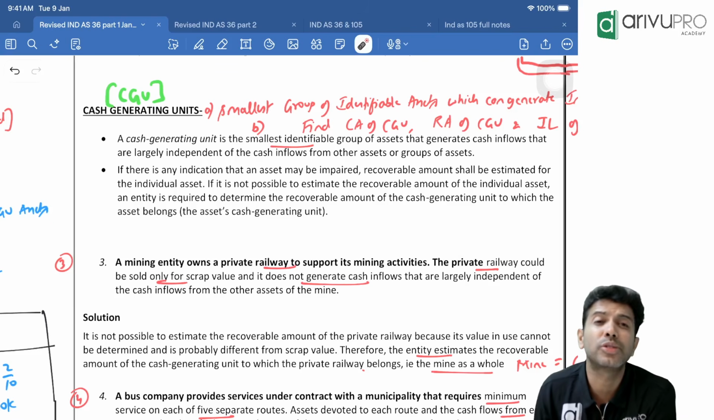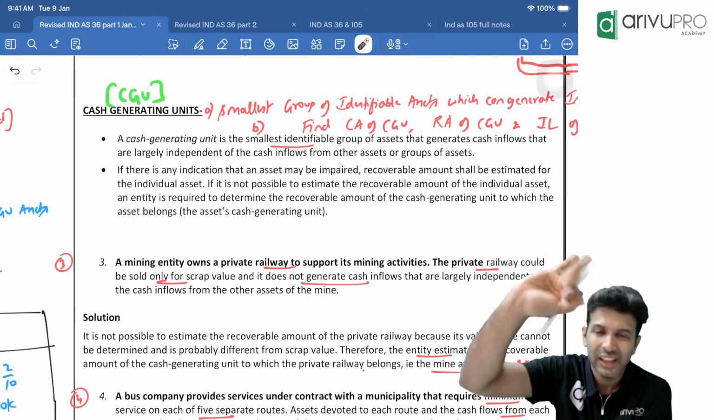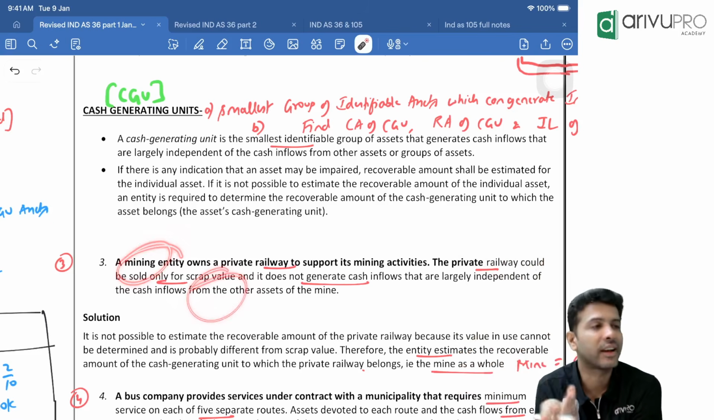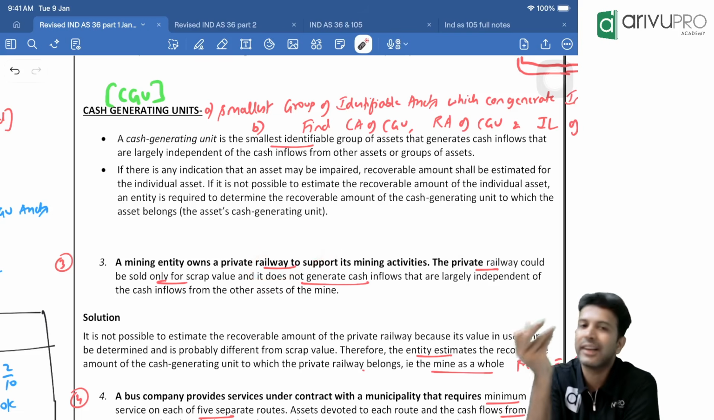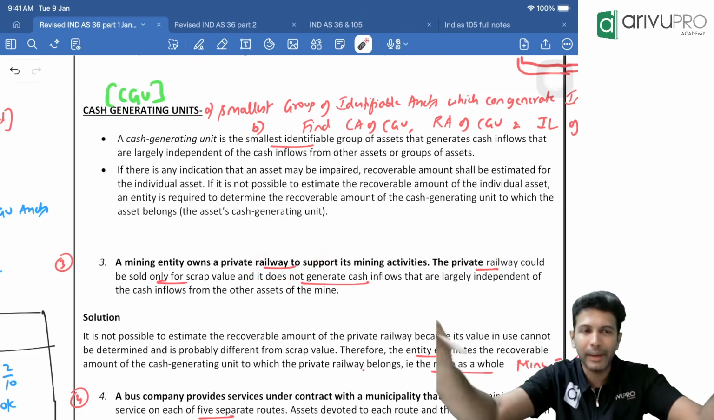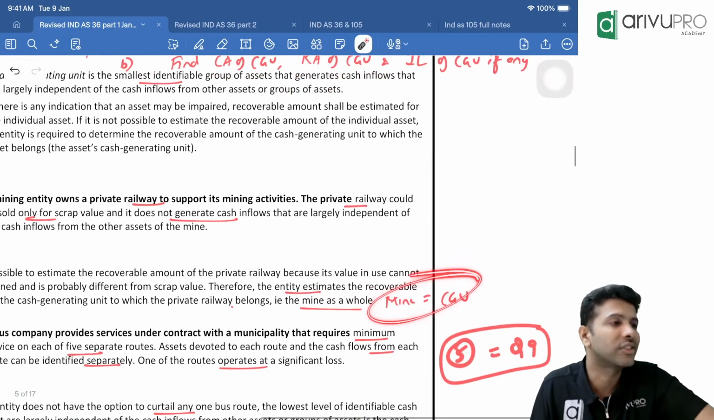So how many CGUs are there over here? We have one CGU. What is it? The whole mine. The mine as a whole generates the benefits. Correct? Correct. So this railway line does not generate independent benefits, so that whole mine becomes one CGU. That's what they've written as a final answer.